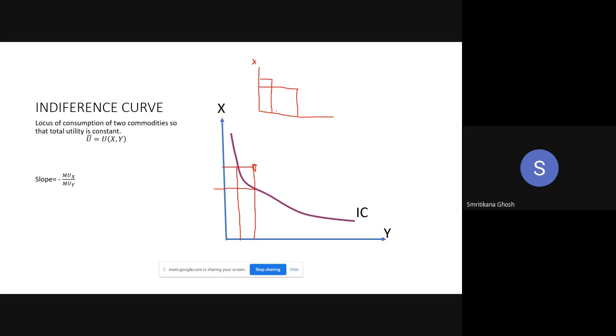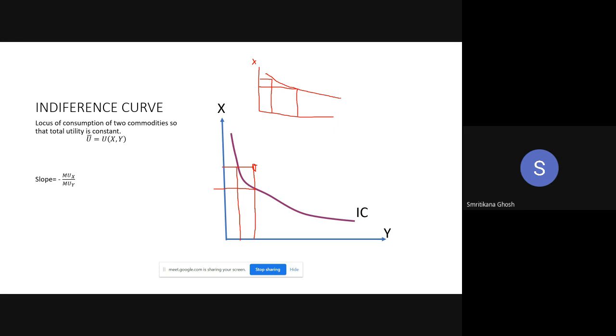A significant amount of Y consumption is there, so as you increase Y consumption, your total utility is rising. That increase in total utility from Y can cover the sacrifice of utility from X reduction. So in that case, your total utility will be flatter like this.